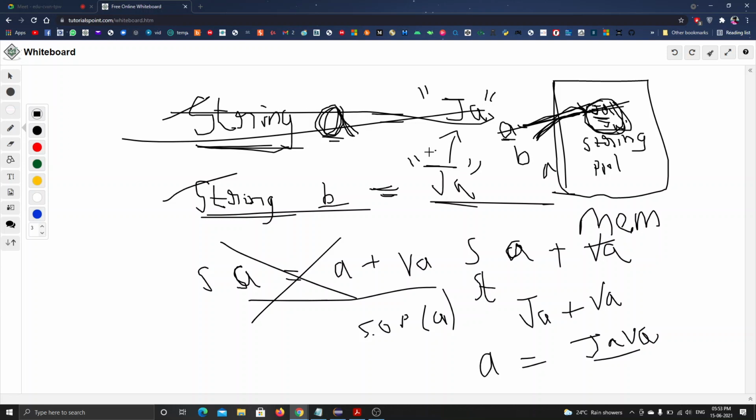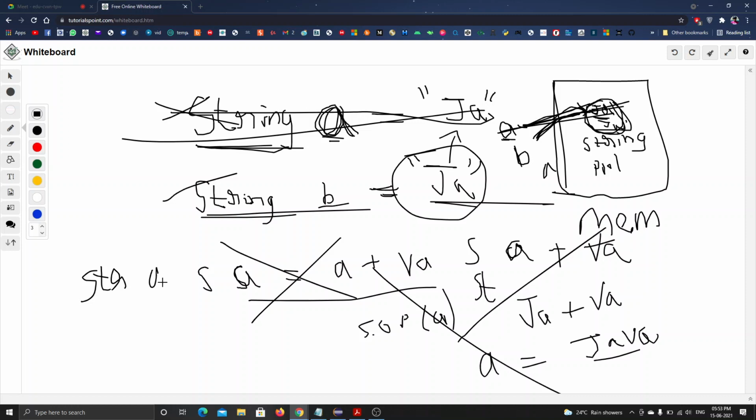So now it didn't create any other memory location in this string pool. If I remove this string A by concatenating with another string, this reference gets removed. Then where will this B be referring to? So what the Java developers did is they removed this adding of strings to an already declared string. Okay, like we can't write A is equal to JA plus VA in the middle of the program.